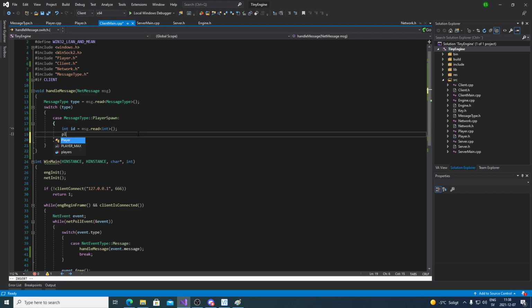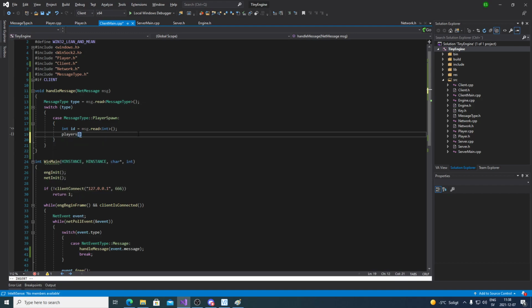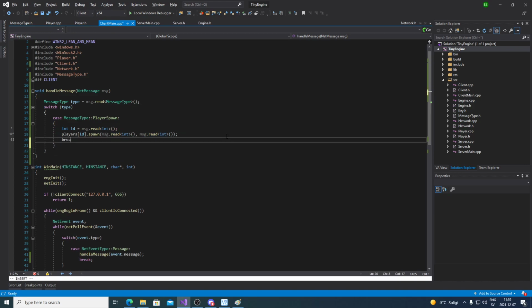And then I'm just gonna spawn it with players, ID, spawn X and spawn Y. So here we're just gonna read two integers. Read int and message reads int. So we're just gonna read two integers for the X and Y. And then break.